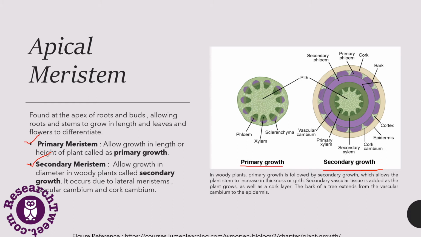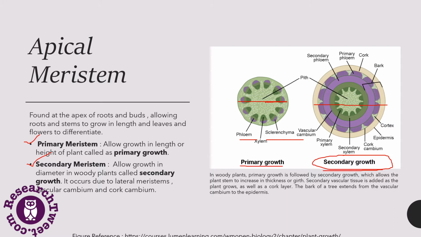So this is the diagram of primary growth, in which the xylem is shown, the phloem is shown, and sclerenchyma cells are shown. And this is the secondary growth, which leads to the thickness of the plant. For example, it allows the growth in the diameter of woody plants. If we compare the diameter of primary growth and of secondary growth, the secondary growth has a much larger diameter in woody plants.